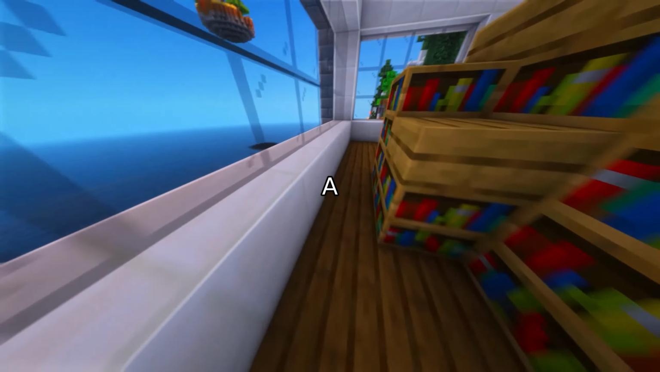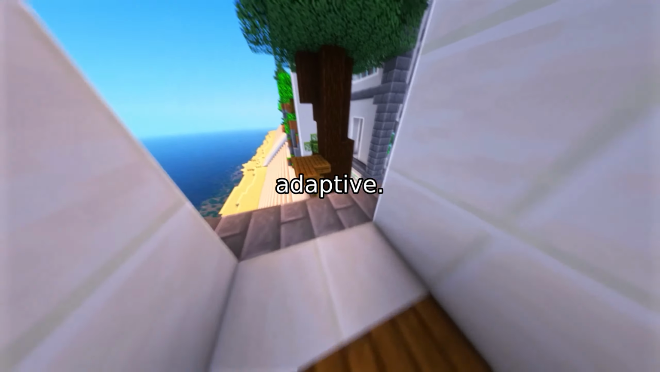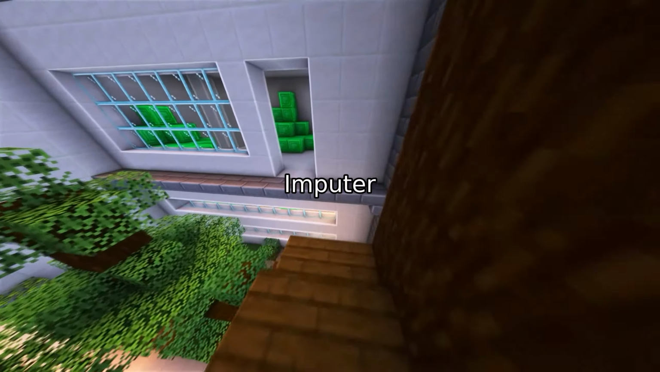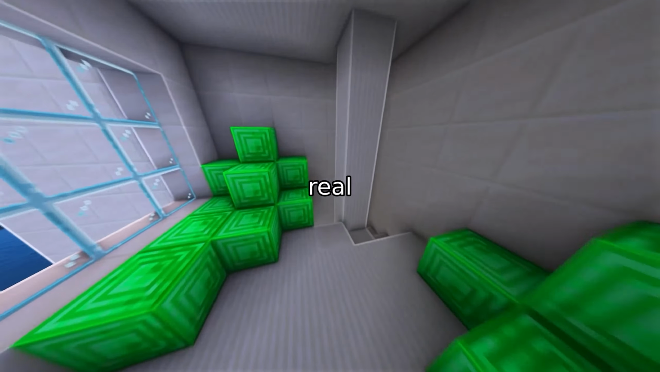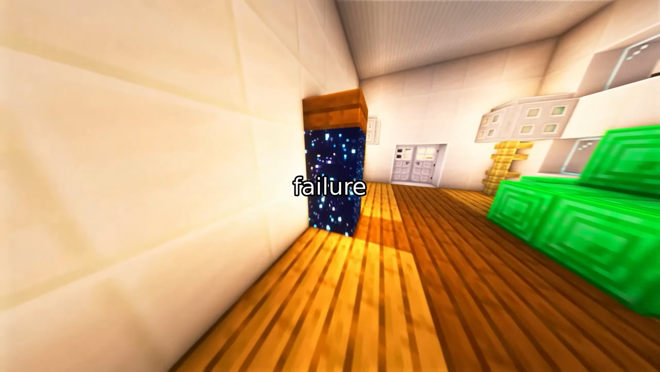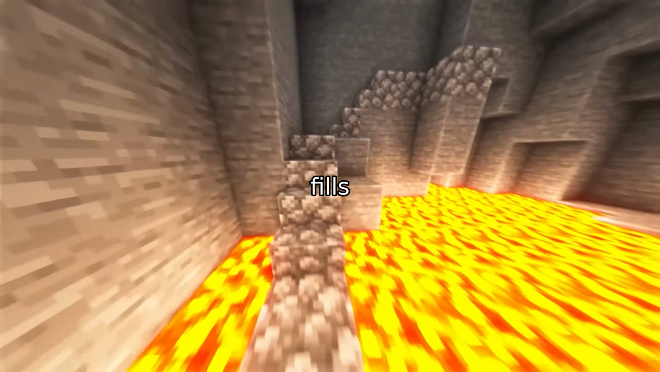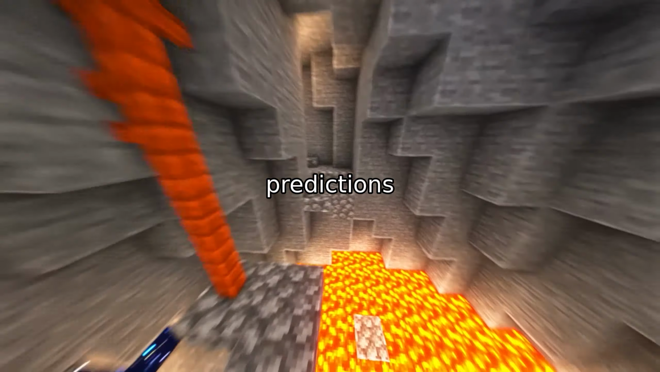The result? A system that's both efficient and adaptive. Unlike static models, STAMImputer evolves with the data, making it ideal for real-world chaos. Whether it's a sensor failure or a sudden accident, the algorithm fills the gaps with precision, ensuring traffic predictions remain reliable.